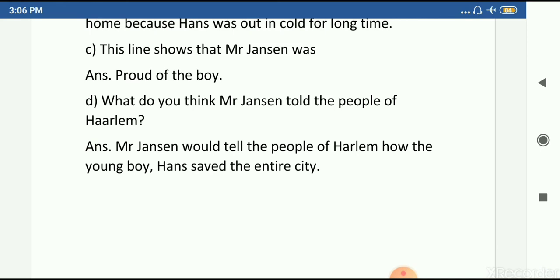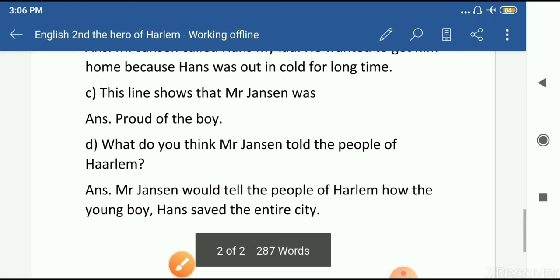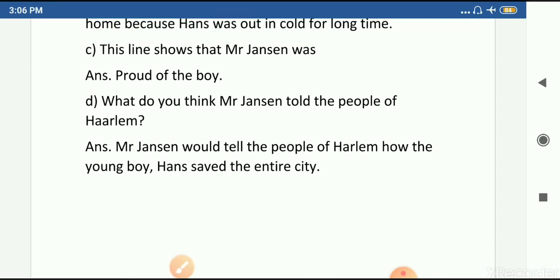Now the remaining question answers and exercises we will complete in our next video, and in homework you have to complete this work in your notebook. Okay, these question answers in your notebook and the exercises that I have given in your book, in neat and clean handwriting.